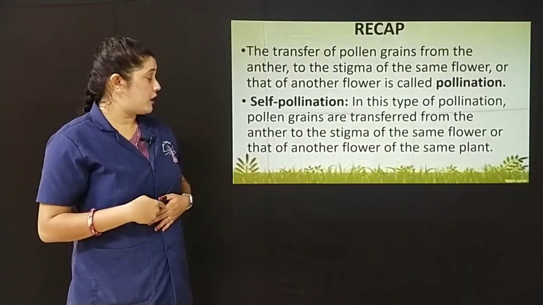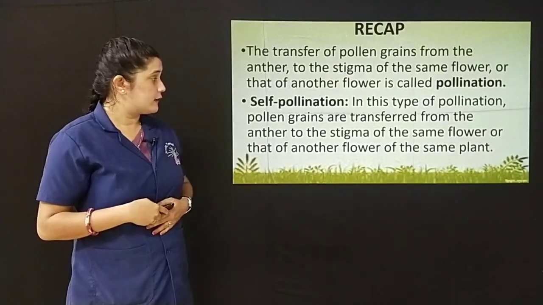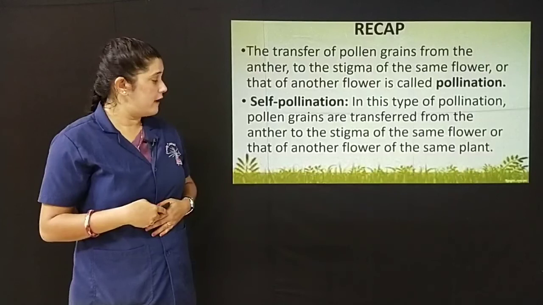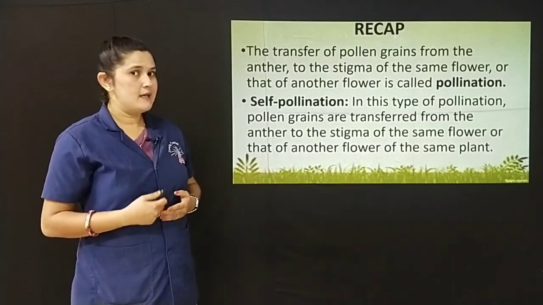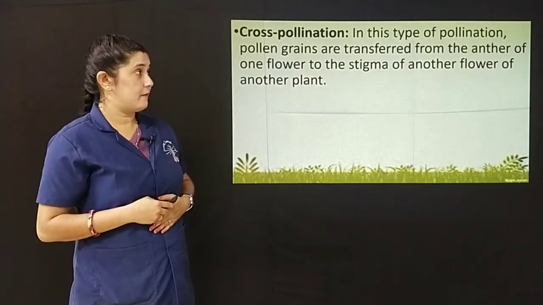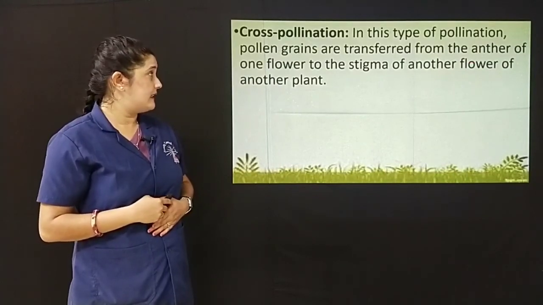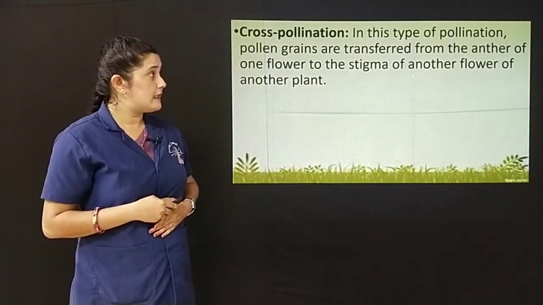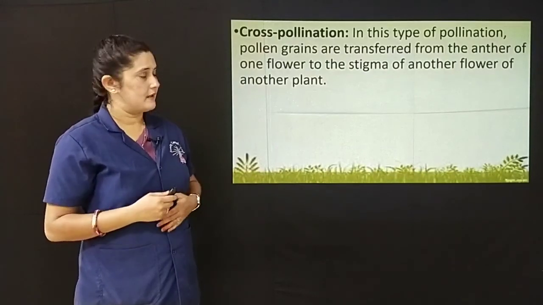In this type of pollination, pollen grains are transferred from the anther to the stigma of the same flower or that of another flower of the same plant. Cross-pollination. In this type of pollination, pollen grains are transferred from the anther of one flower to the stigma of another flower of another plant.